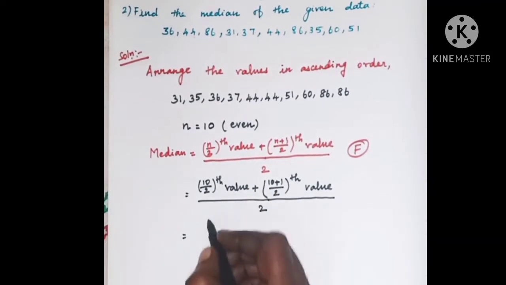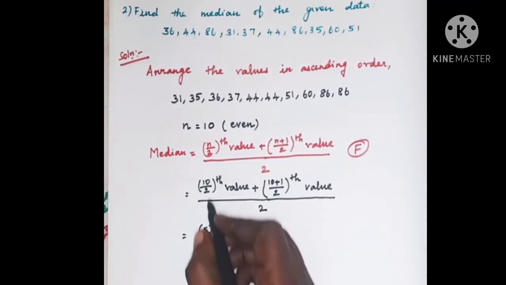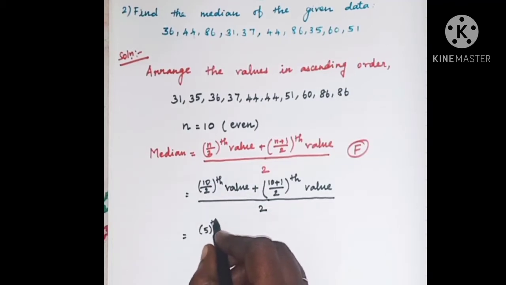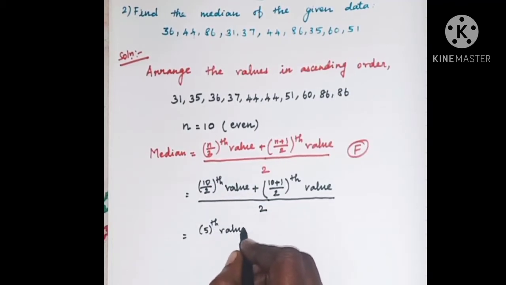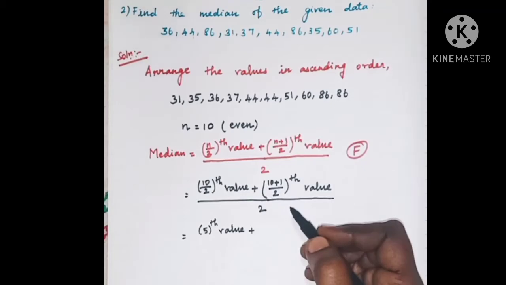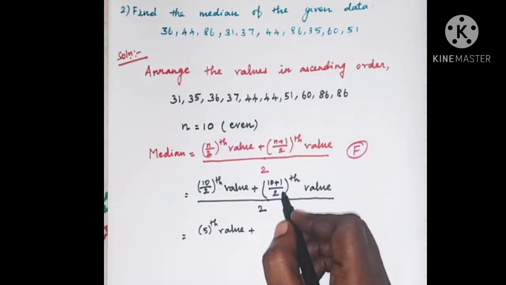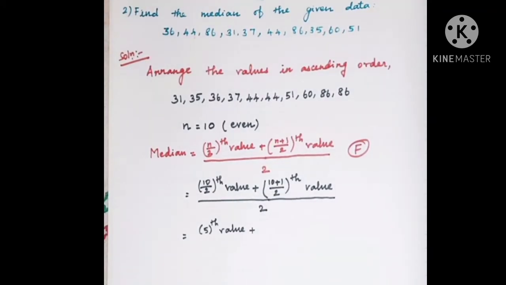Now 10 divided by 2 is what? 5. Fifth value. And then plus 10 plus 1 is 11, so 11 by 2.